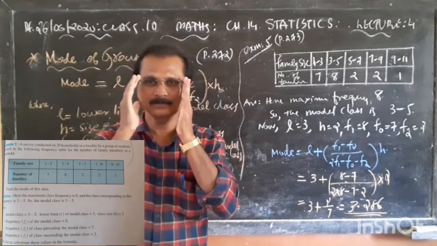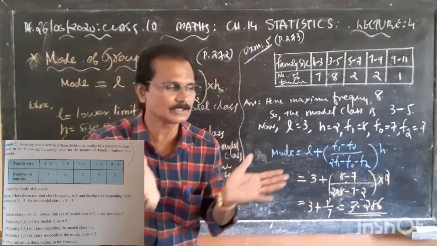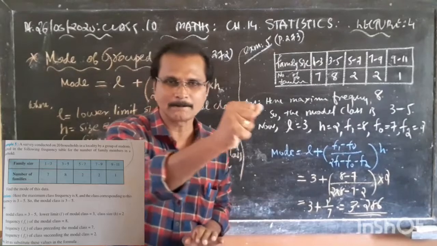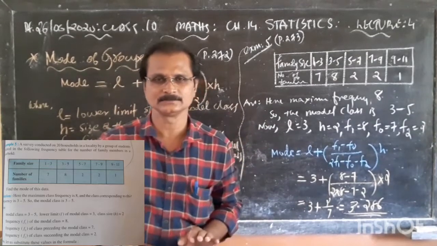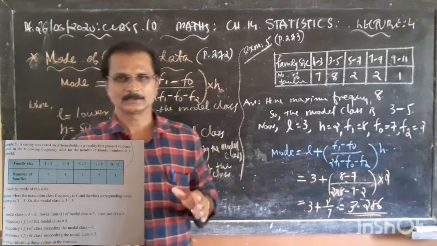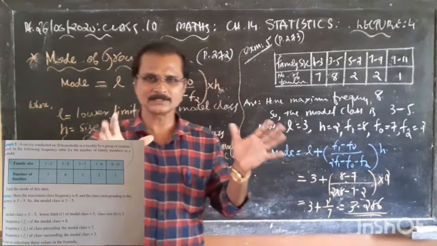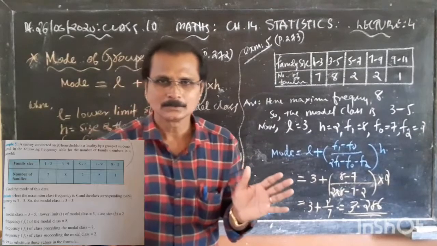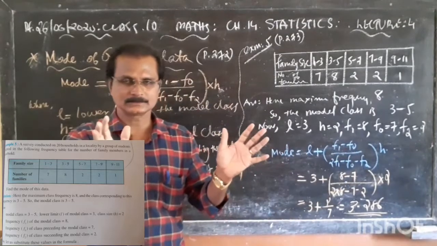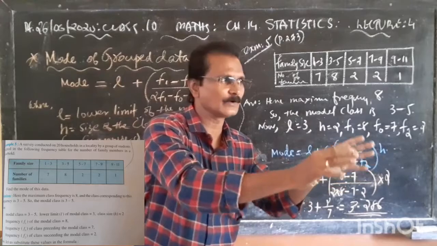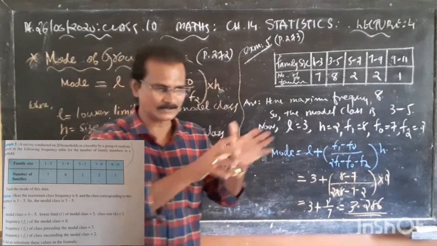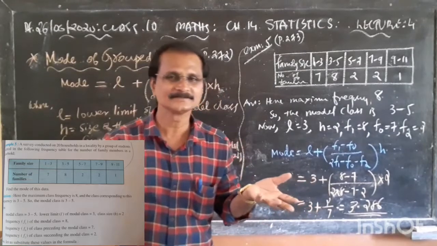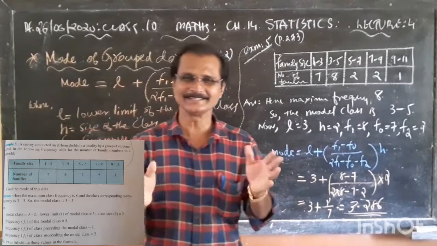Some selected students went to the colony. They were asked to collect the number of members in each family. The assignment given to the group of students was to go to each and every house and ask how many members are there.